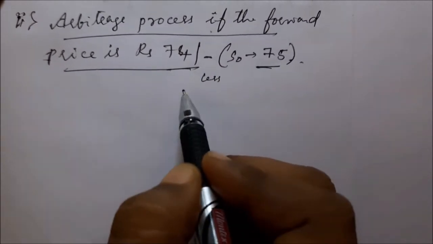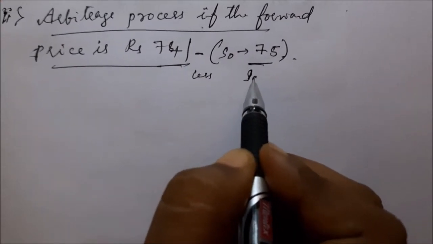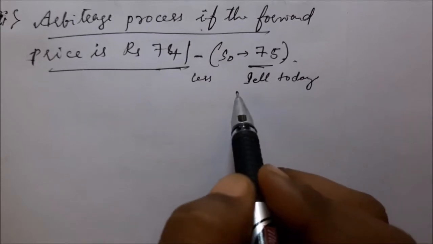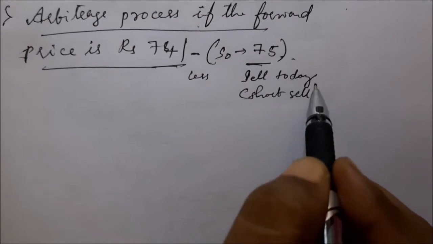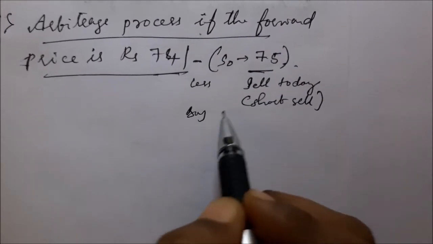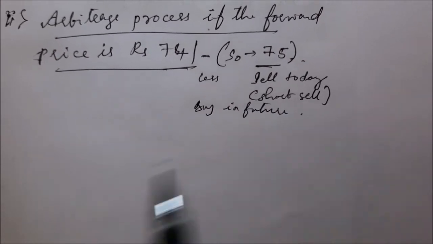It is less than the future price we have calculated with interest. So we are going to sell today, or short sell, and in future we are buying the underlying asset. We will get profit through this.